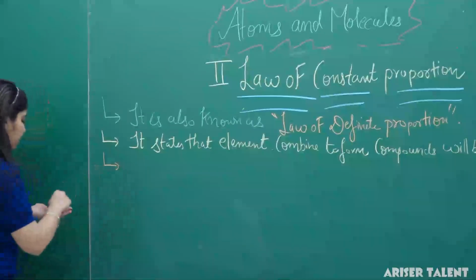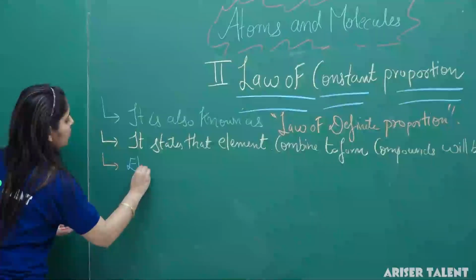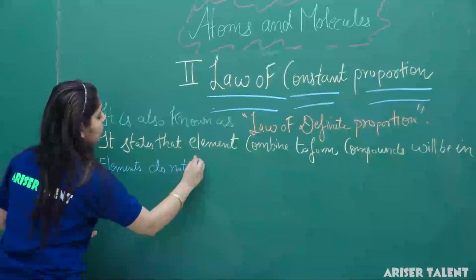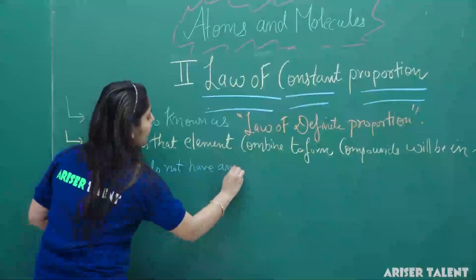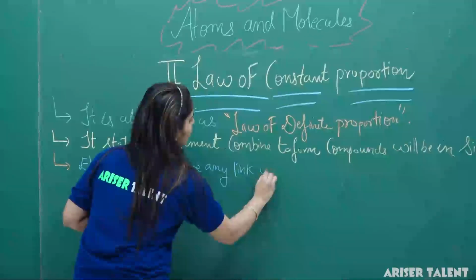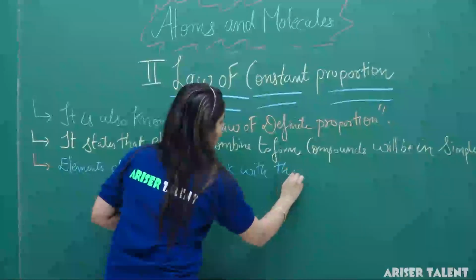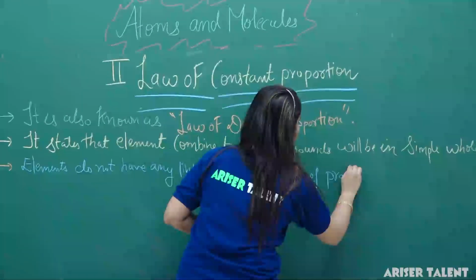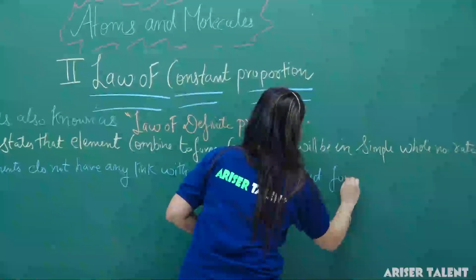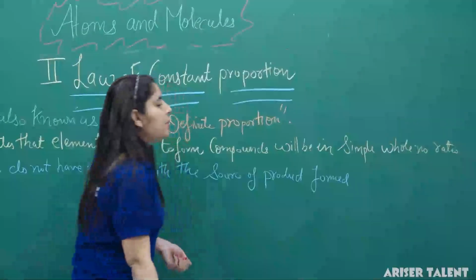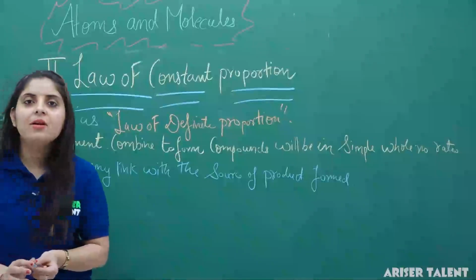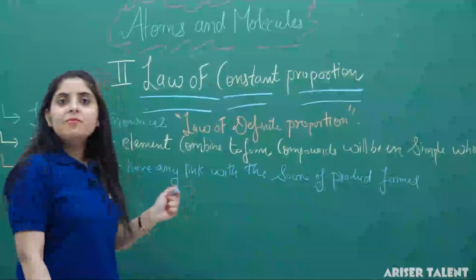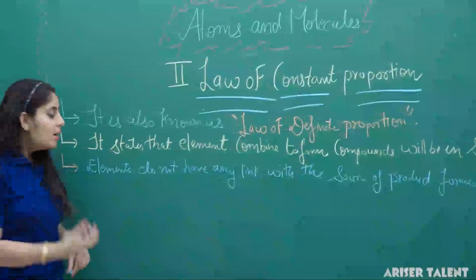Third point we have is elements do not have any link with the source of product formed. It means in the law of definite proportion, we have a combining capacity of an element in a simple whole number ratio.